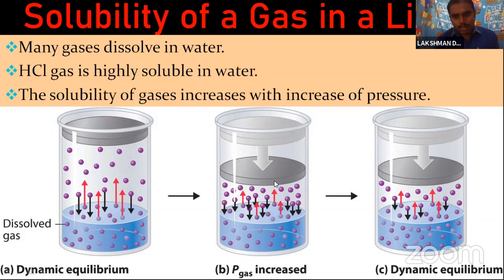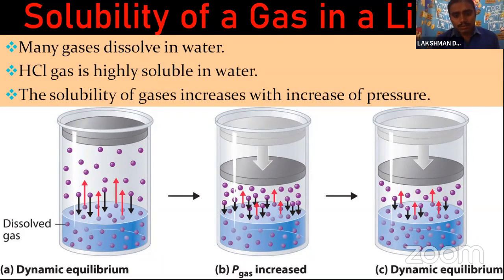When we apply pressure, the number of gas particles per unit volume increases and the solubility also increases. When we apply more and more pressure, it continues until a new equilibrium is formed. So solubility also increases.